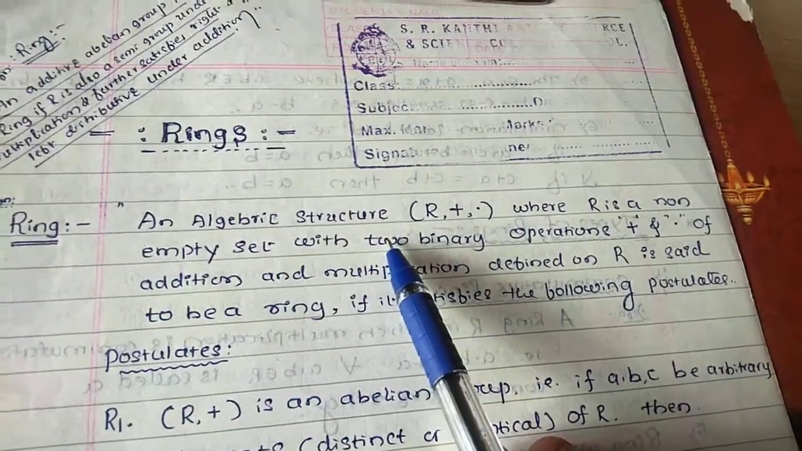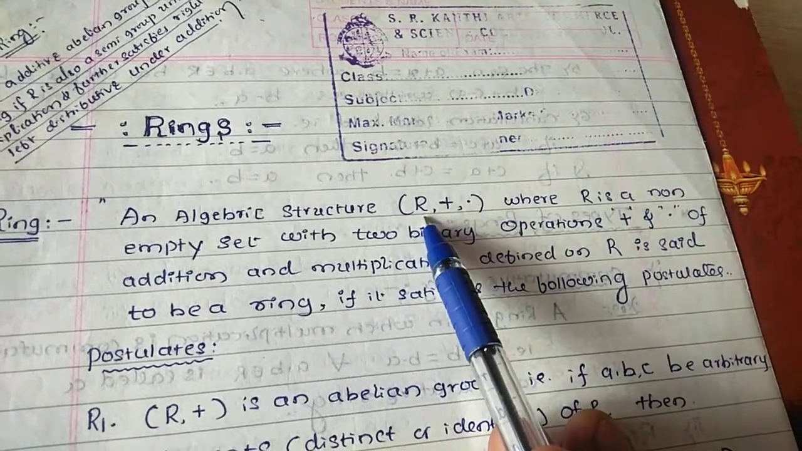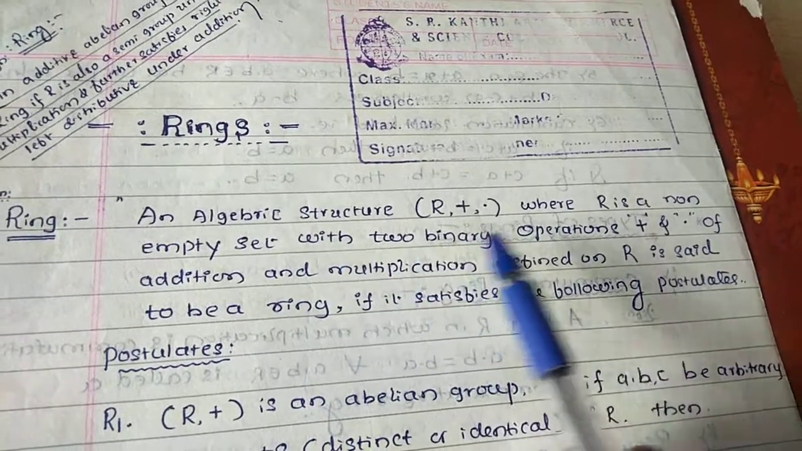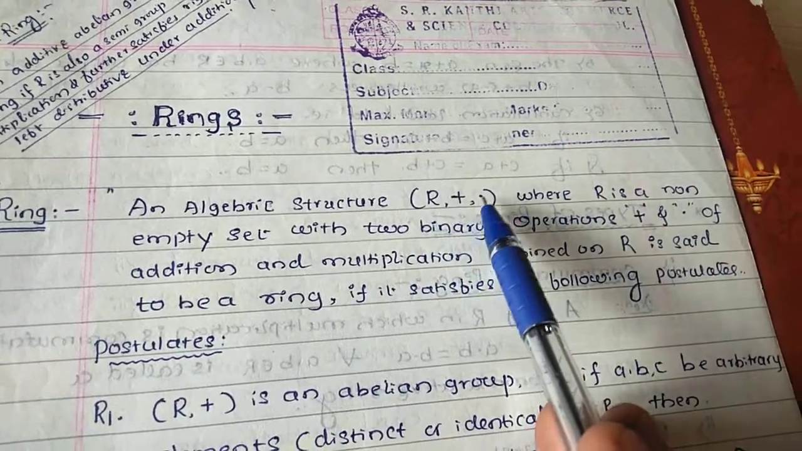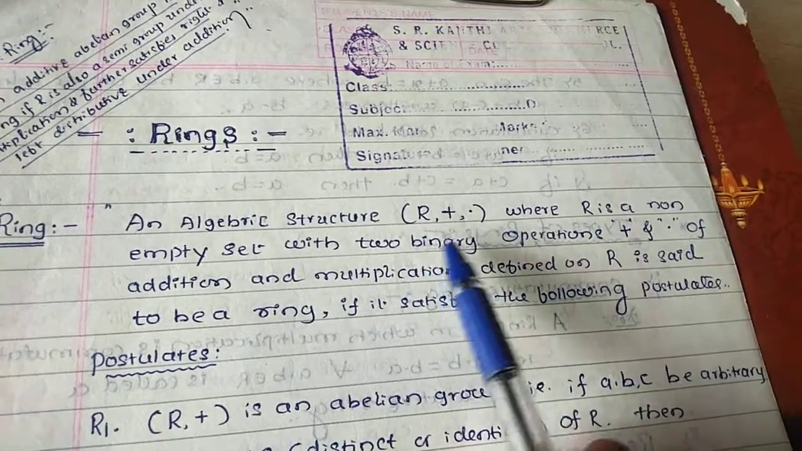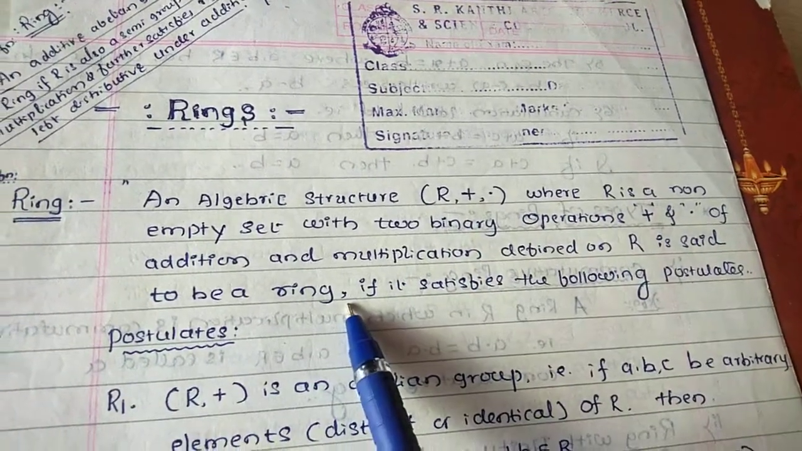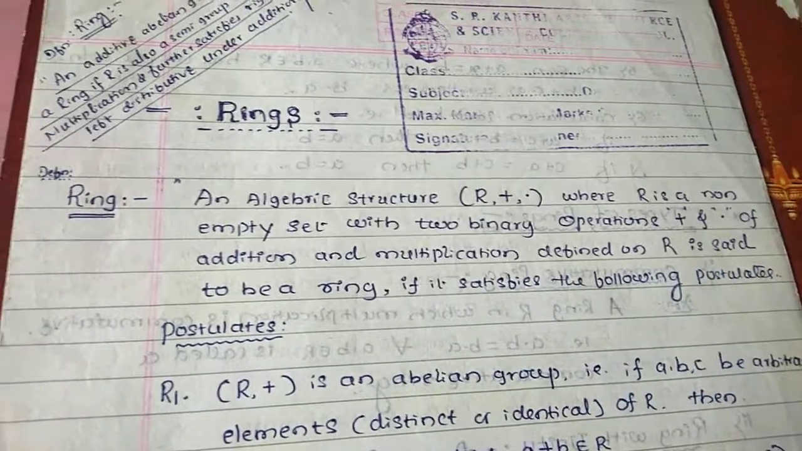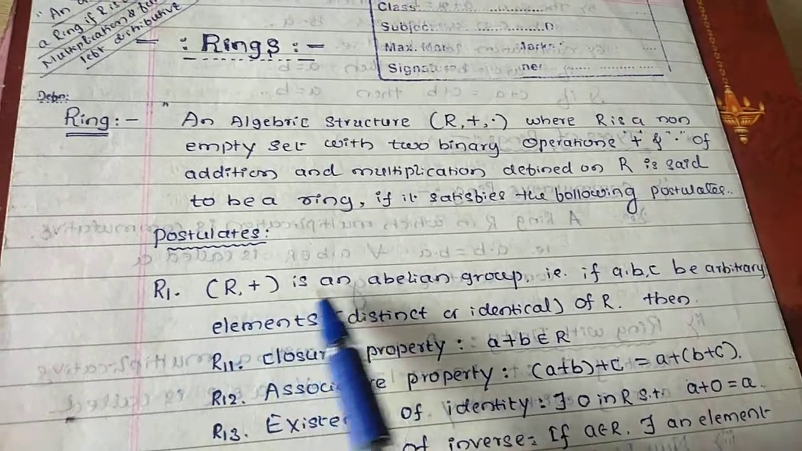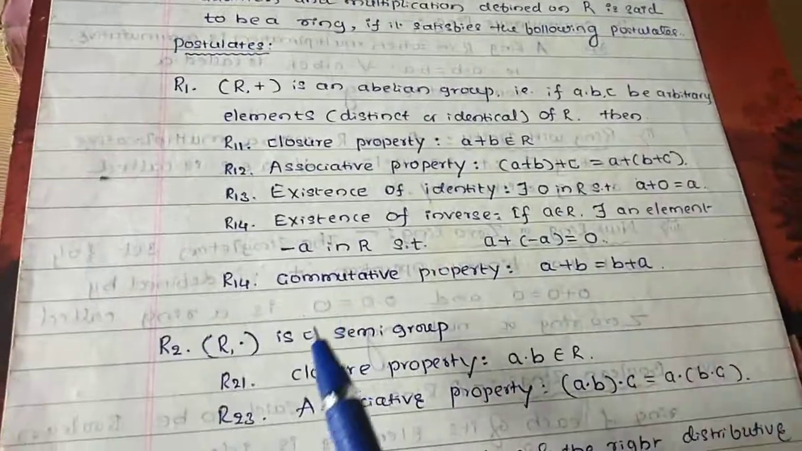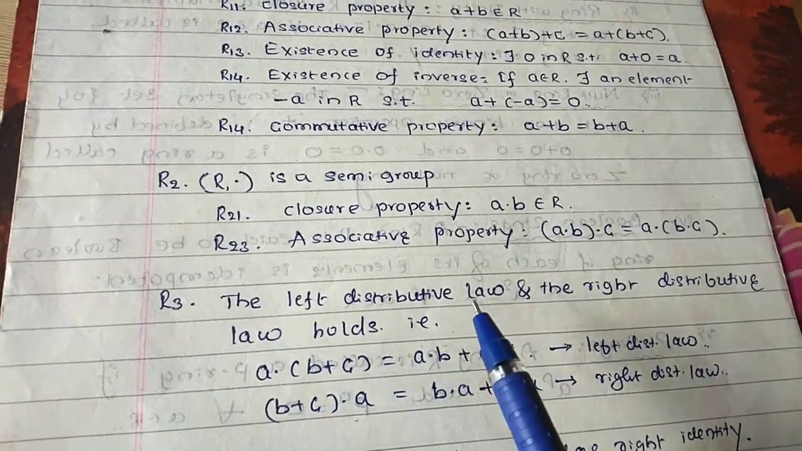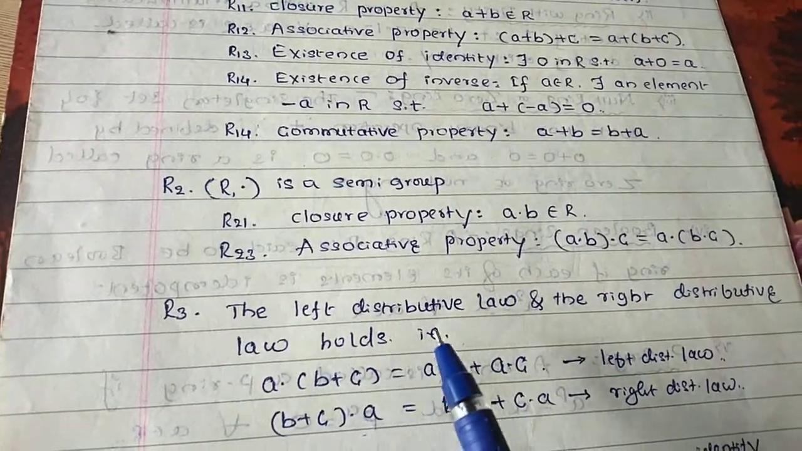An algebraic structure, a system (R, +, ·), where R is a non-empty set with two binary operations, addition and multiplication, defined on R, is said to be a ring if it satisfies the following postulates. First, (R, +) is an abelian group, second, (R, ·) is a semigroup, and the left distributive law and the right distributive law must hold good.